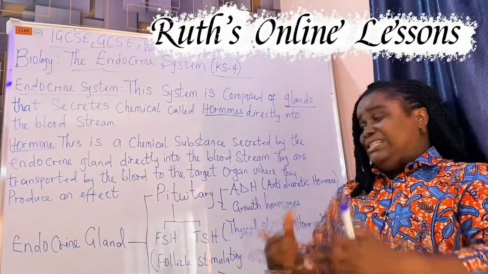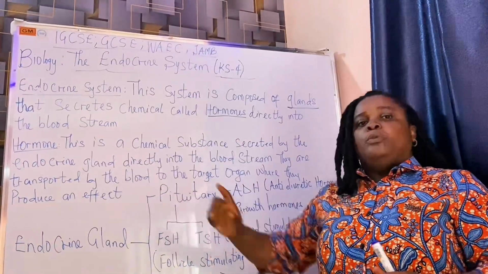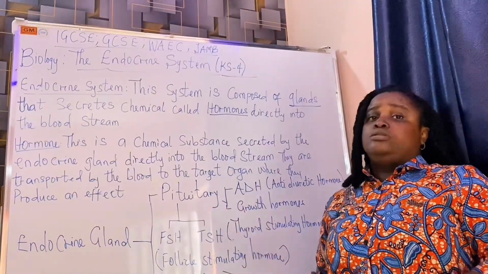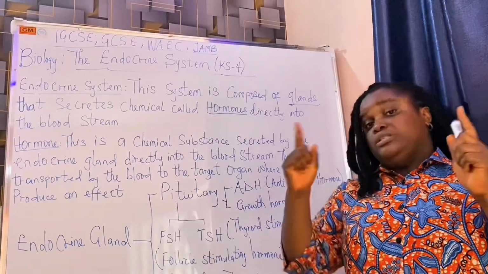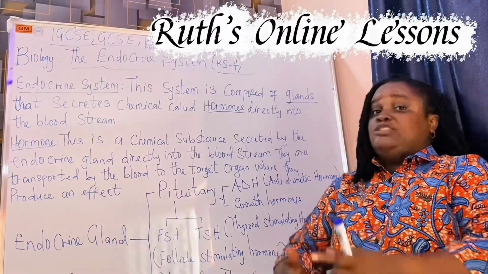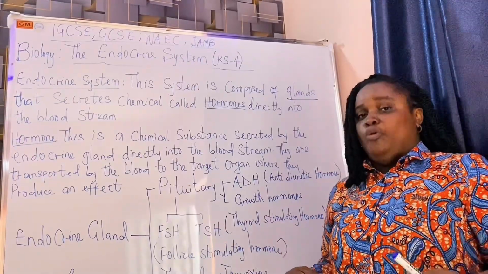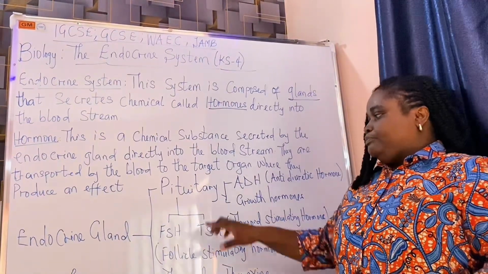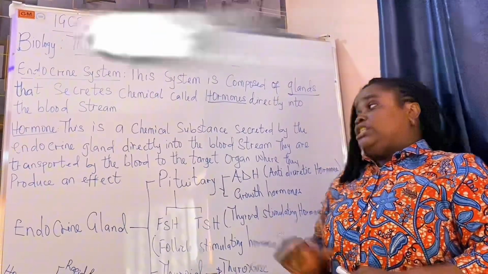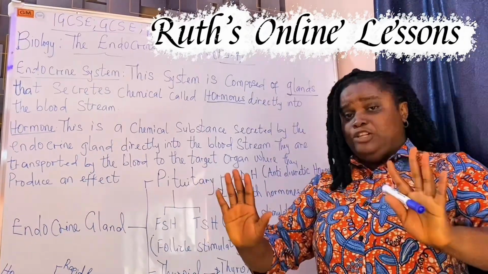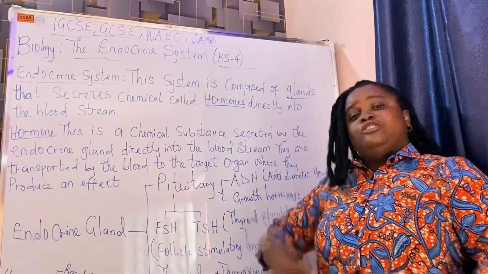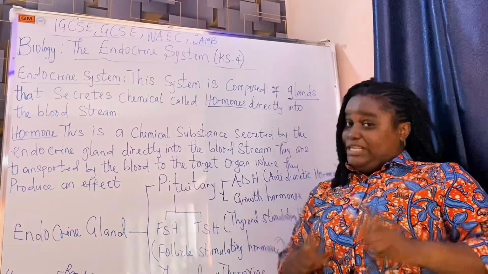But apart from this ADH and growth hormones that the pituitary gland secretes that goes directly into the target organs to produce an effect, we have another group of hormones that the pituitary gland produces too. But these ones do not go directly to organs to produce an effect. They get to other endocrine glands to stimulate these other endocrine glands to release their own hormones to exert an effect. Little wonder we call this pituitary gland the master gland, because it produces its own hormones that goes directly into target organs and also produces hormones that controls the activities of other endocrine glands. That is why we call it the master gland.